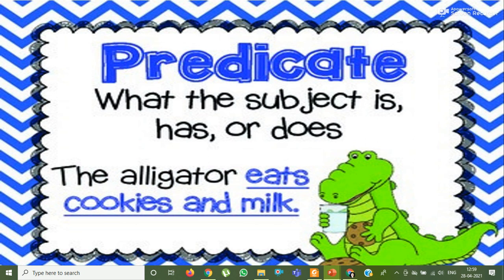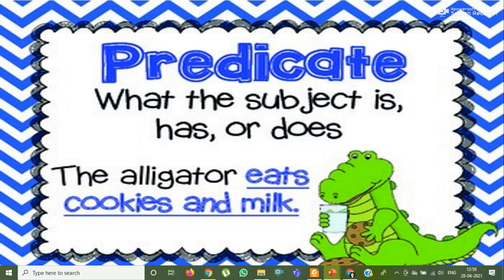It tells about the subject: what the subject is, what the subject is doing, or what the subject does, what the subject has. Okay, like the previous sentence was about the alligator. So what the alligator does: eats cookies and milk. So that is the predicate part, which tells us something about the alligator, what the alligator is doing. What the alligator does, it eats cookies and milk. So that which is given in blue color, eats cookies and milk, that is the predicate. And the alligator, that is the subject.